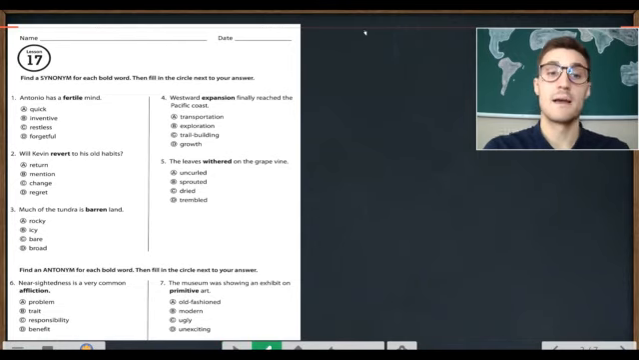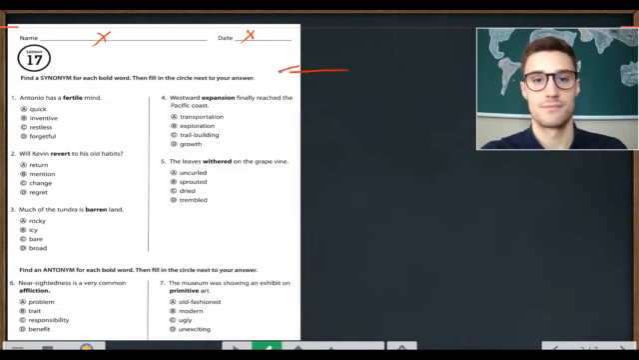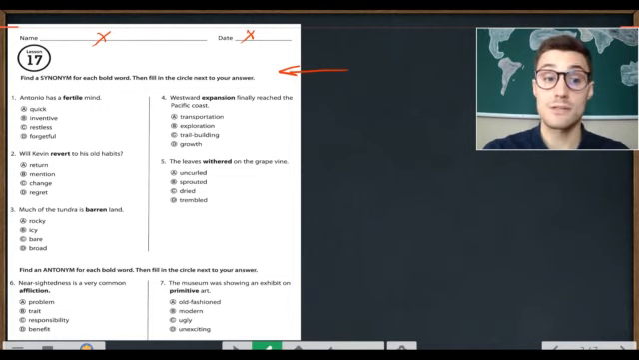Let's begin by writing our names here. Write today's date here. Now we can start by reading the instruction. Find a synonym for each bold word, then fill in the circle next to your answer. Synonym is a word with a similar or same meaning. Number 1.